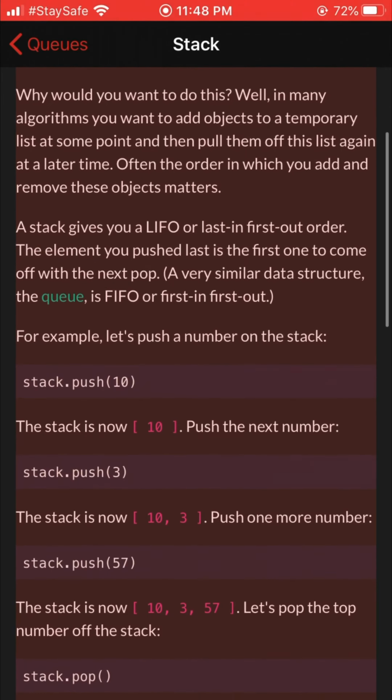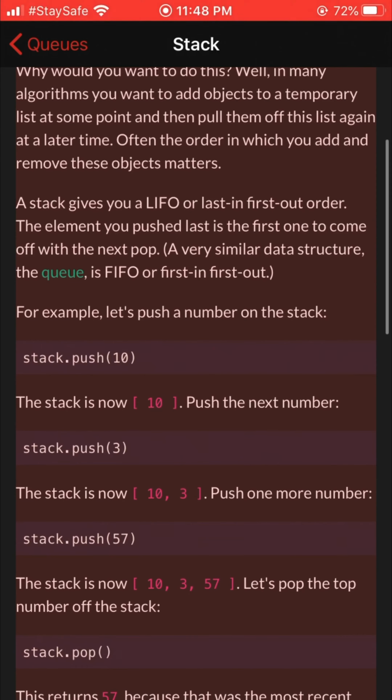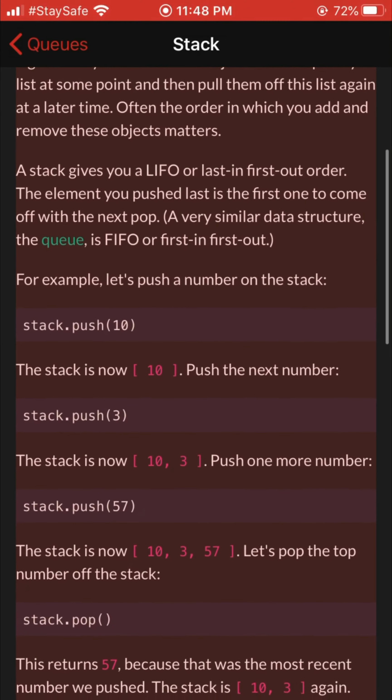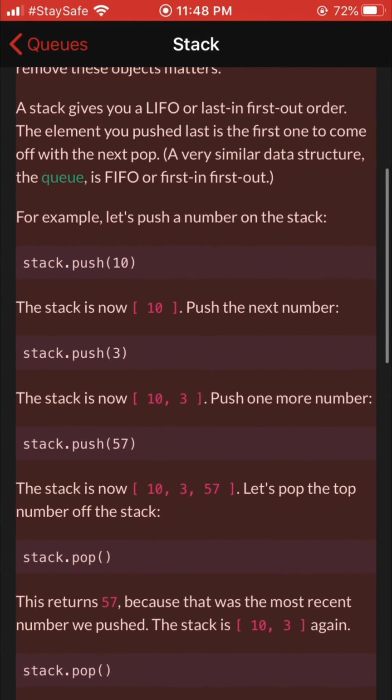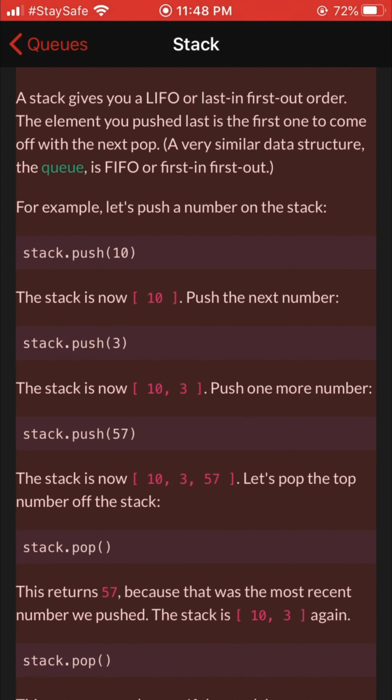Well, in many algorithms you want to add objects to a temporary list at some point and then pull them off this list again at a later time. Often the order in which you add and remove these objects matters. A stack gives you a LIFO, or last in first out, order. The element you pushed last is the first one to come off with the next pop. A very similar data structure, the queue, is FIFO, or first in first out.